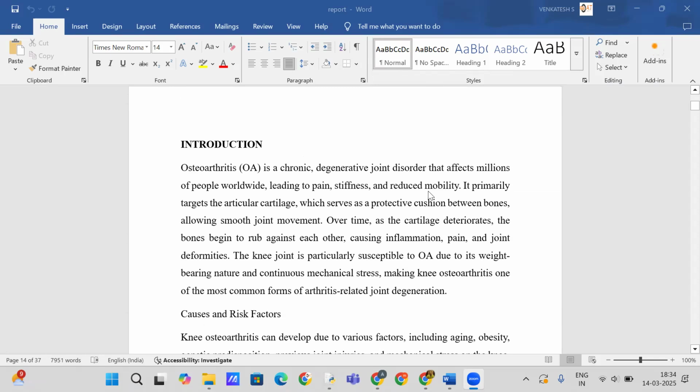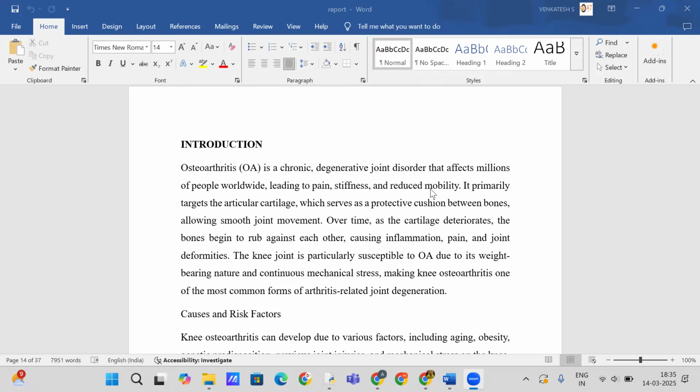Sure, I'll explain our introduction in short. Osteoarthritis is a chronic degenerative joint disease that affects millions globally, leading to pain, stiffness, and restricted mobility. It primarily destroys the articular cartilage, which cushions bone within joints. As it wears down, bones begin to rub against each other, causing inflammation, and knee osteoarthritis is commonly due to knee weight bearing function and mechanical stress.